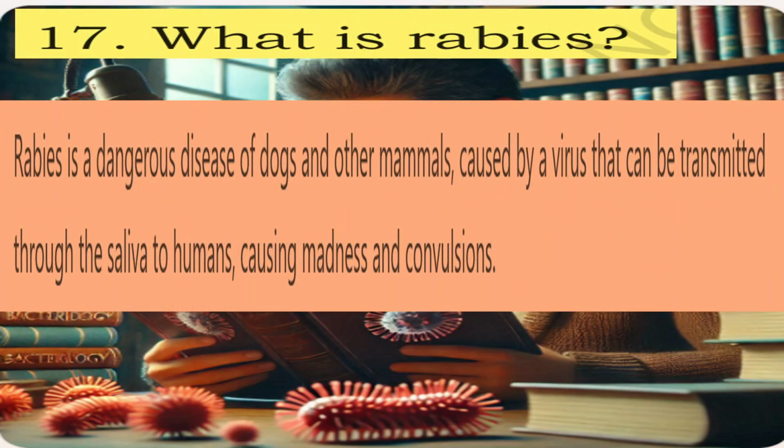17. What is rabies? Rabies is a dangerous disease of dogs and other mammals caused by a virus that can be transmitted through the saliva to humans, causing madness and convulsions.